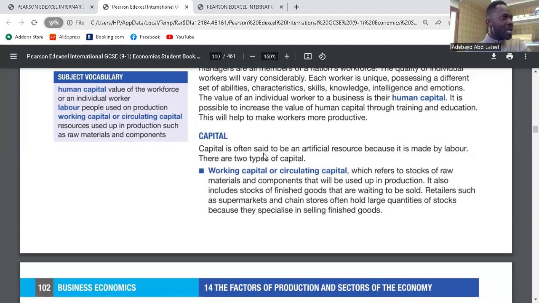Yeah, the resources used are natural, like rubber and the rest. But they are being converted into finished goods. So who does this? The people. They put them together. So that's why we say a laptop, a pen, a chair, a table, a fridge, a refrigerator, or whatever it is, they are all human-made resources. And any human-made resource is called capital.